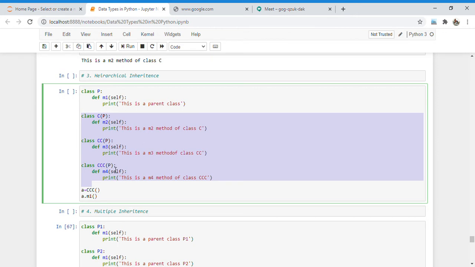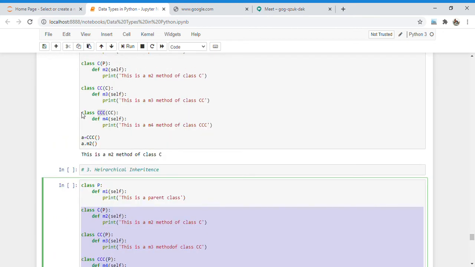Here I inherited only the parent class in every child class. What happened in multi-level inheritance is that there is a single parent and a single child, so I inherit the above parent in the single child.